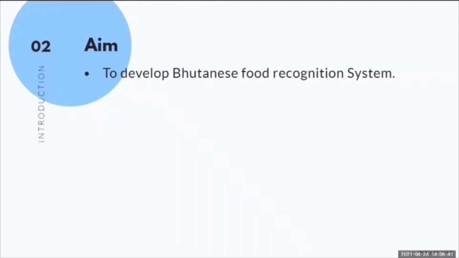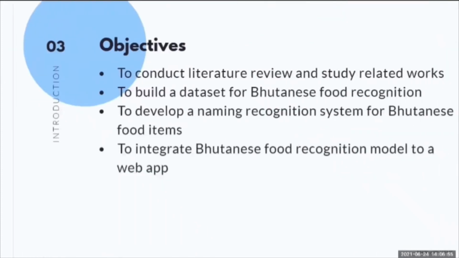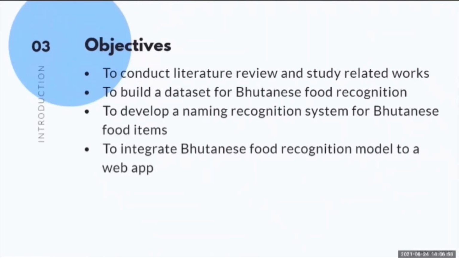After studying related works on image recognition, it was found that one of the most important components of image recognition is the dataset. To the best of our knowledge, there is no publicly available dataset for Bhutanese food, which further motivated us to take this project. The objectives set in order to achieve the project's aim are to conduct a literature review and study related works, to build a dataset for Bhutanese food recognition, to develop a naming recognition system for Bhutanese food items, and to integrate the Bhutanese food recognition model into a web application.